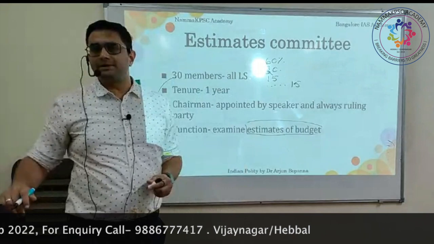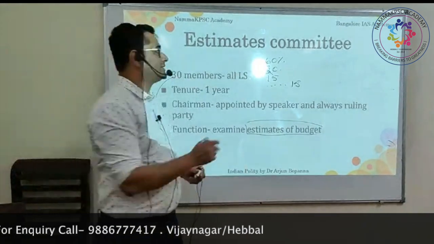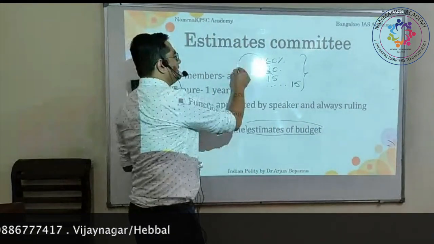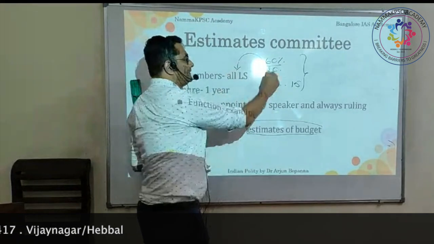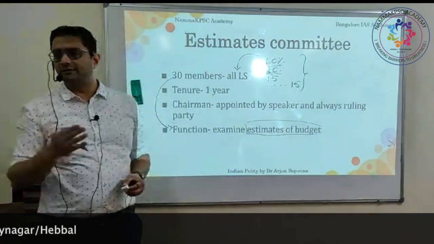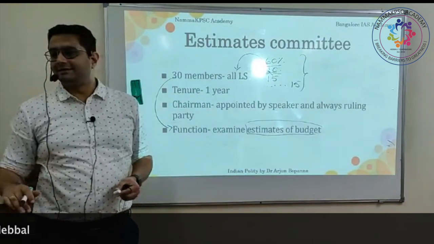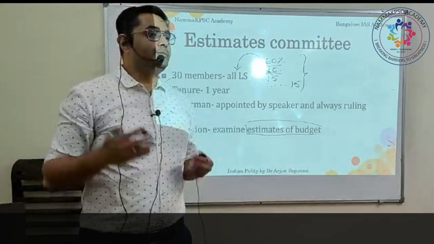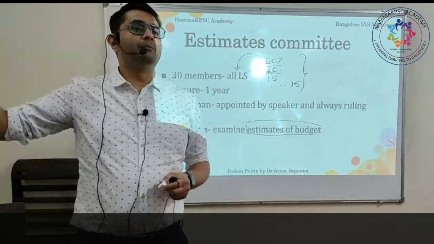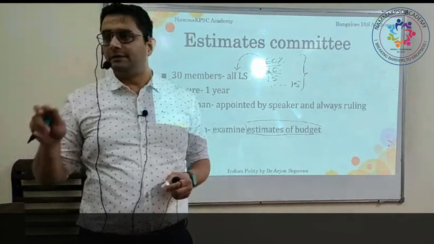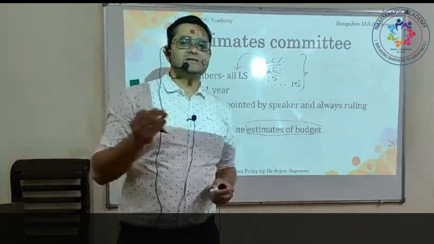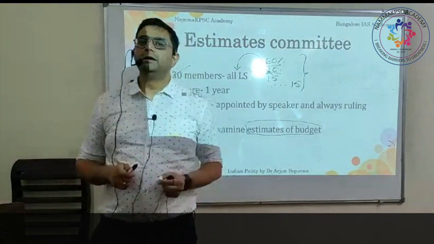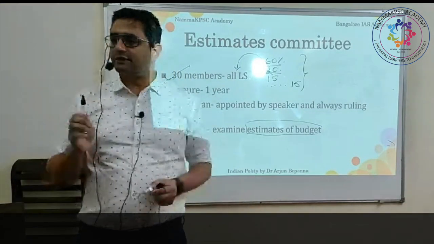Because it is proportional representation by means of single transferable voting system, the committee also will have similar representation. 60% of the committee members will come from BJP, approximately 20% will come from that, and 15 from that, 15 like that. So that is the idea, so that even in these committees, there will be proportional representation with respect to the political parties that are represented in the House. Is it correct? Yes or no? Because it is proportional representation, which we have discussed. So 30 members, all of them from Lok Sabha, proportional representation by means of single transferable voting.